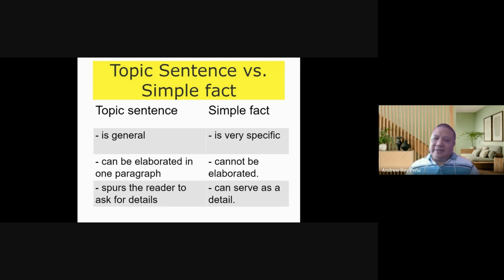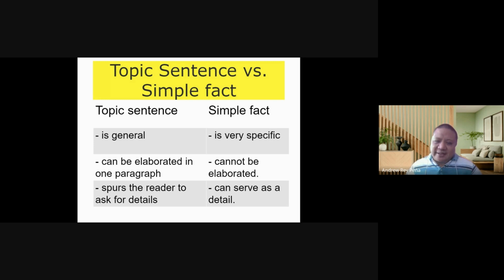If you write in the topic sentence, studying in PNU has many disadvantages, the reader will be asking, what are those disadvantages? He or she will be curious. So you will elaborate in one paragraph. Class, that is why the topic sentence is placed at the start of a paragraph in order to spur the reader to ask for details.